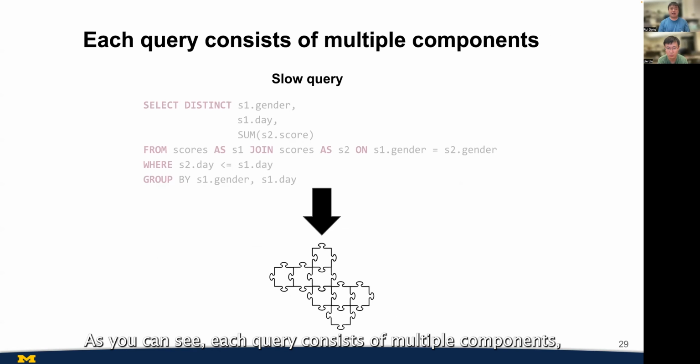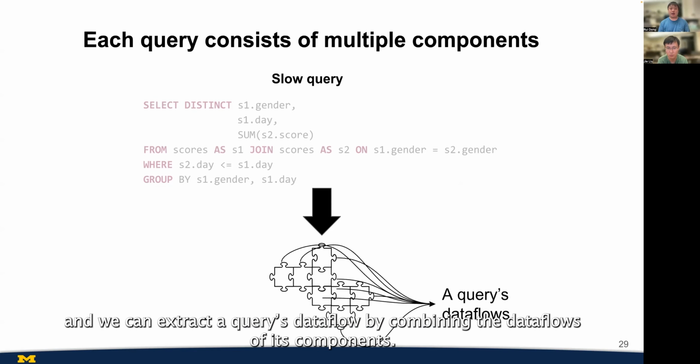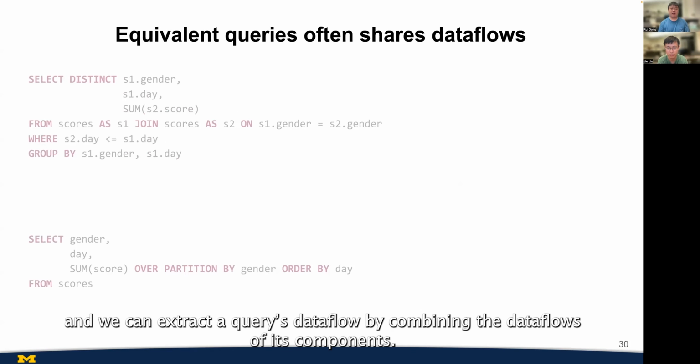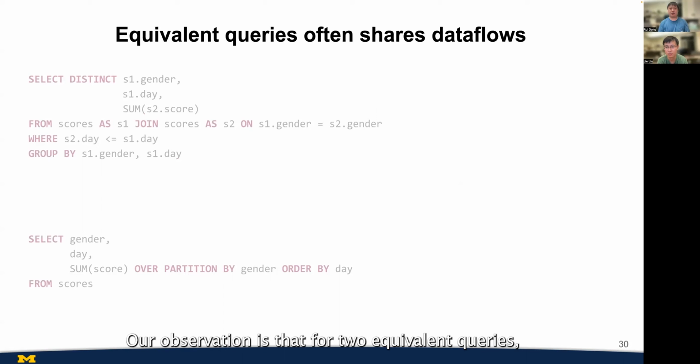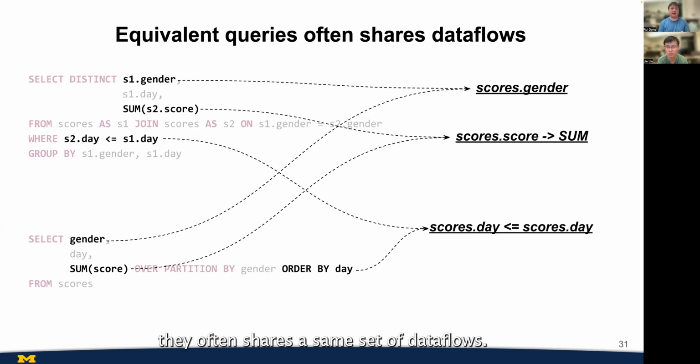As you can see, each query consists of multiple components, and we can extract a query's data flow by combining the data flows of its components. Our observation is that for two equivalent queries, they often share the same set of data flows. For example, they both used the gender column.